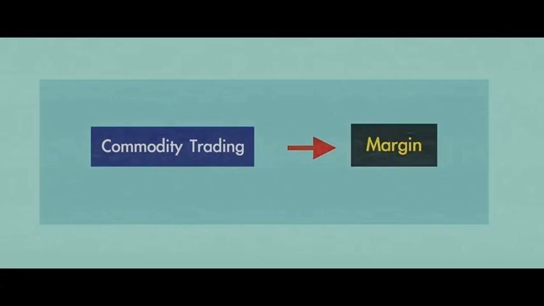Futures, as you know, you don't have to pay the full amount. You will have to pay 20% or 10% of the amount. For example, to buy the gold, you don't have to pay 4,50,000. You have to pay only rupees 45,000, and the other 90% will be paid by the broker himself. This is called margin trading. Your broker like Zerodha or Angel Broking, those who offer share trading, will be offering commodity trading also, and they will provide you the margin.